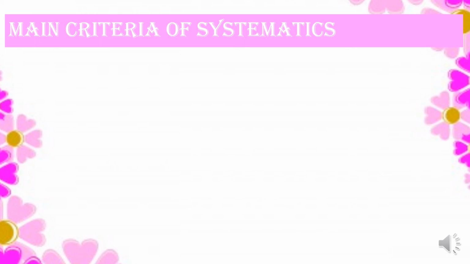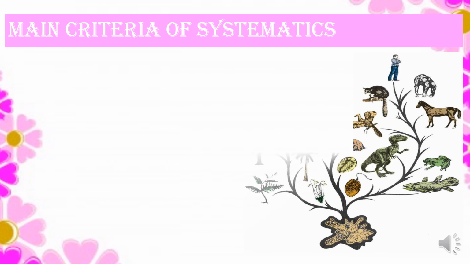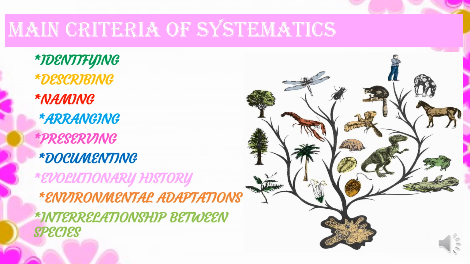Their main criteria are identifying the organisms, then describing these organisms which they identified and giving them names, accordingly arranging the organisms and preserving the organisms, as well as documenting the organisms, noting down the evolutionary history of the organisms, as well as noting down the environmental adaptations of these organisms, also to establish the interrelationship between the species.